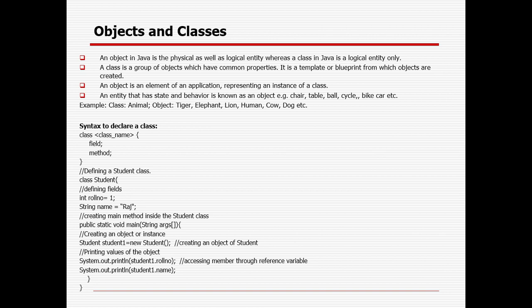Suppose I want to give some name called animal. There is nothing physical called animal. But if you say tiger, lion, monkey, like that, you can find them as the part. Similarly, an entity that has a behavior and state is known as an object, but a class is a collection of objects. So that is the basic difference you can remember between the object and the class.